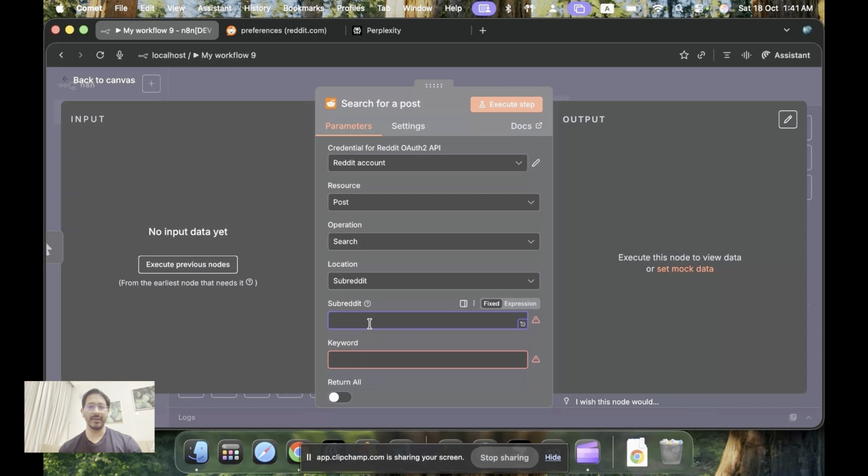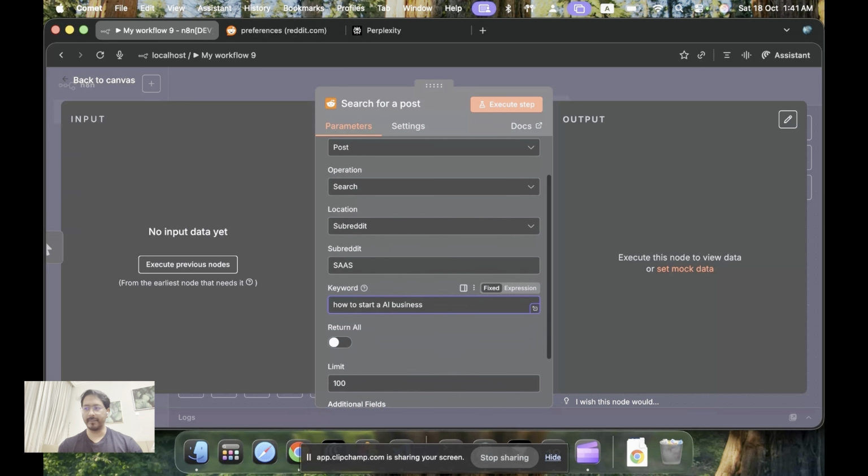For now we are using SAS, you can do something else to extract. So from here I will just type SAS, and then maybe how to start AI business. These are keywords, so you can add in many keywords.